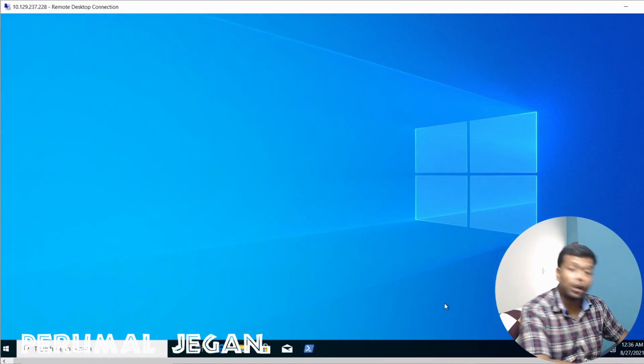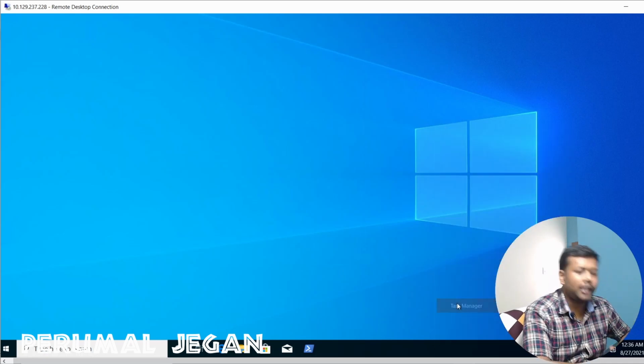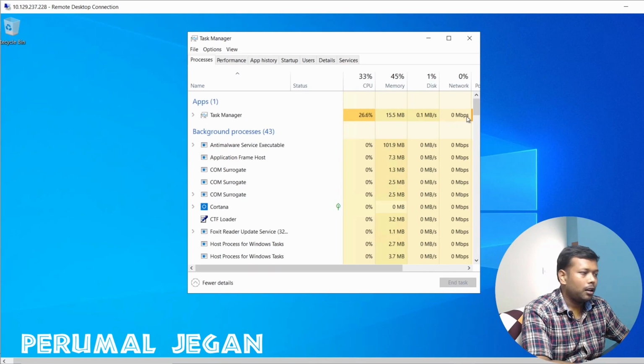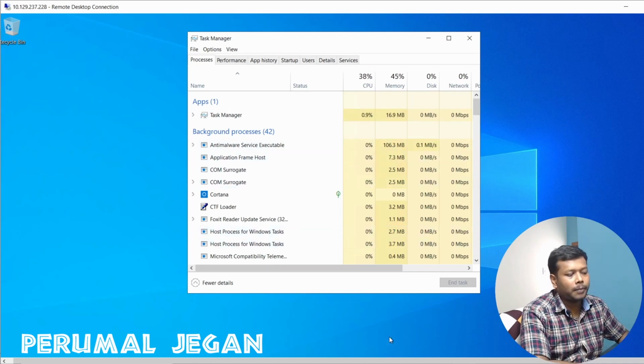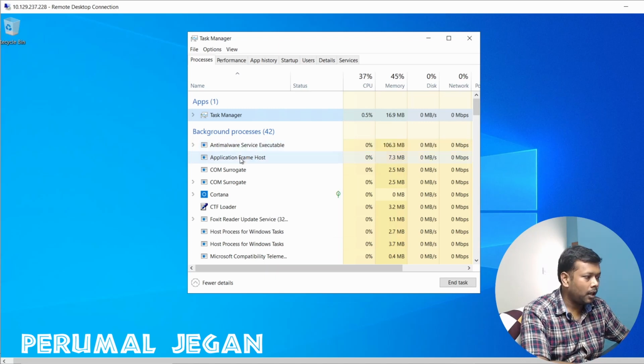Let me showcase what all the processes are running. For that, I'm opening the Task Manager in a Windows machine. In Task Manager, when you open the very first tab, you will see Processes. It lists the processes running. I opened the Task Manager. That is a process. So it created a process called Task Manager. And I can also see some background processes. Antimalware Service Executable, which is used in antivirus, Windows antivirus, and Cortana, a search engine.